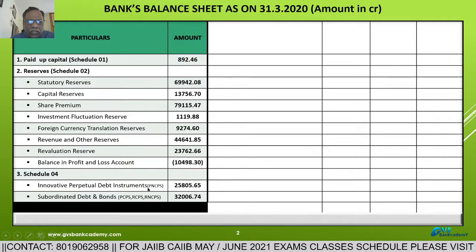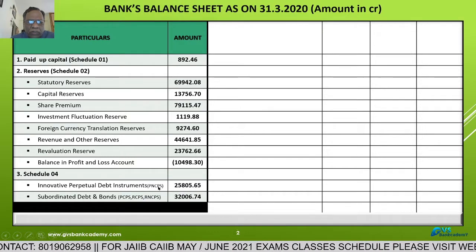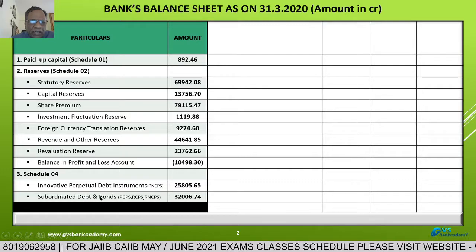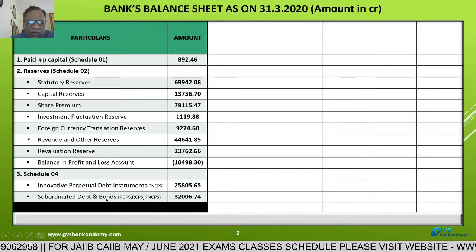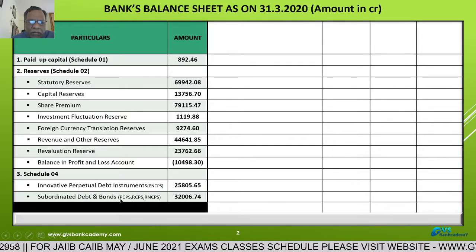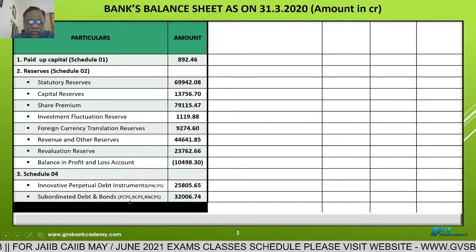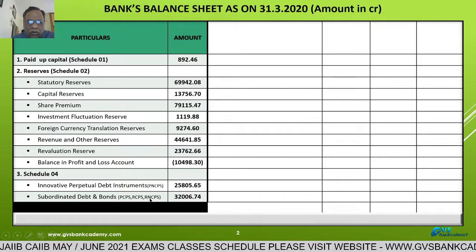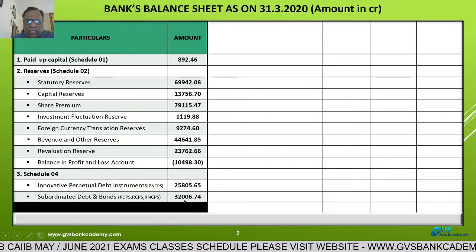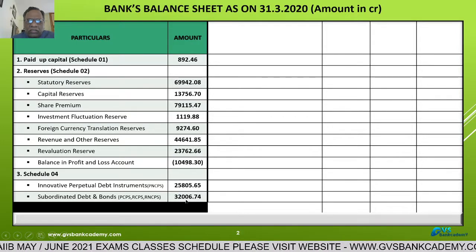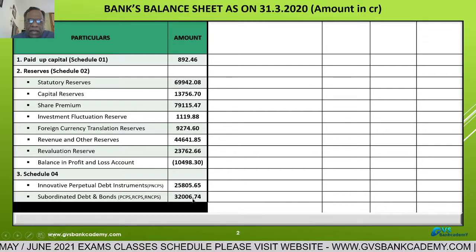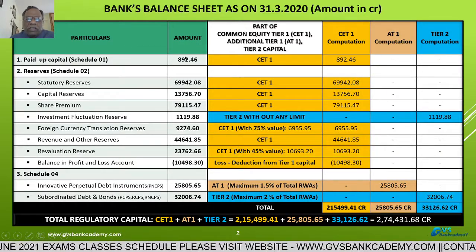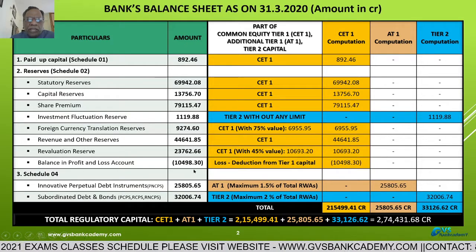Under this, only one instrument is allowed now, that is perpetual non-cumulative preference shares. Subordinated debt and bonds issued by the bank. What are the instruments? Perpetual cumulative preference shares, redeemable cumulative preference shares, redeemable non-cumulative preference shares, 32,006.74 crores.